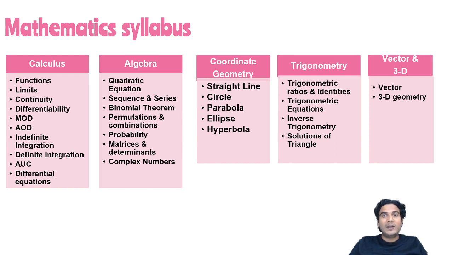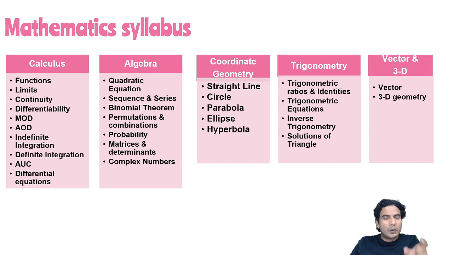Now let me talk about the algebra. So algebra has some easy topics and some difficult topics. So first let me tell you the easy topics: quadratic, sequence and series, and matrices and determinants. These are easy topics, of which matrices and determinant is a very, very important topic.